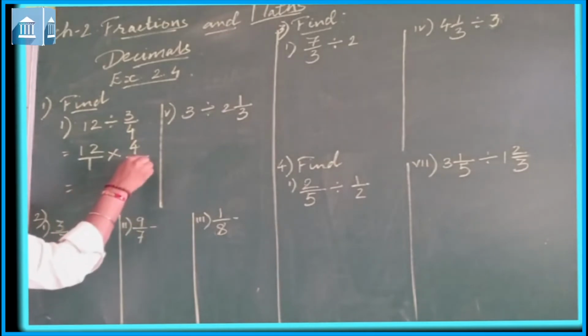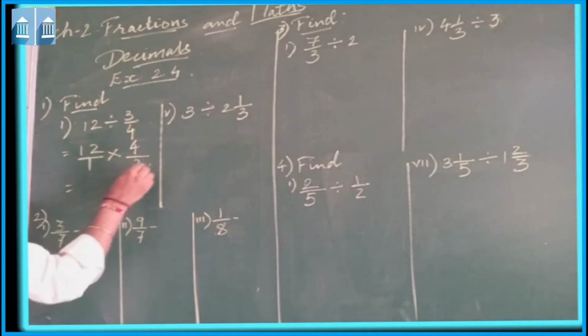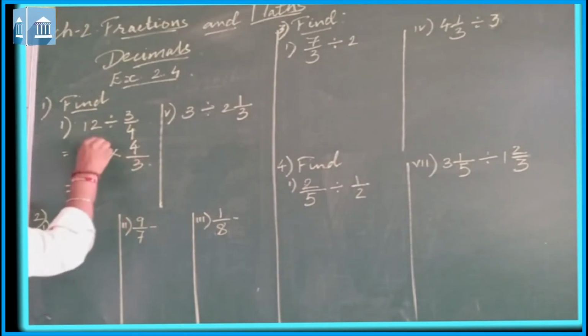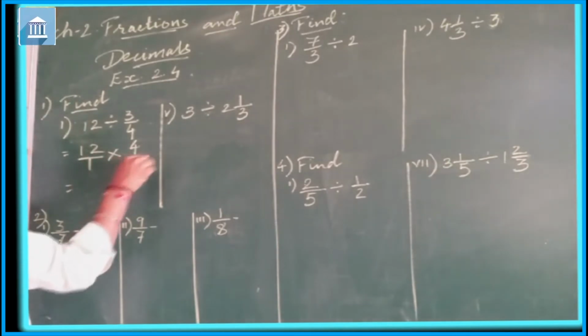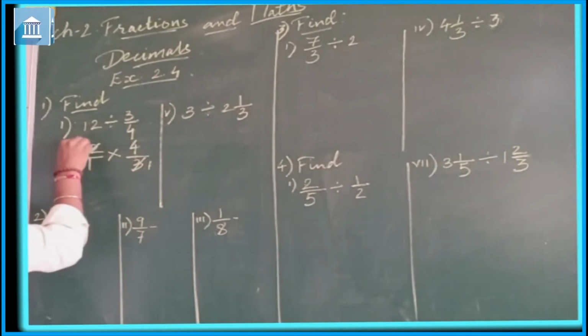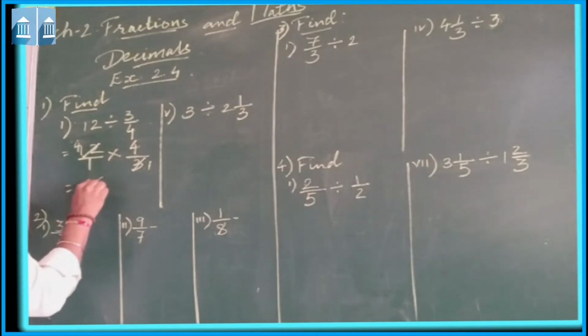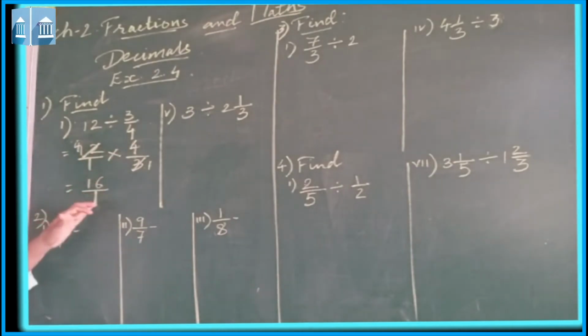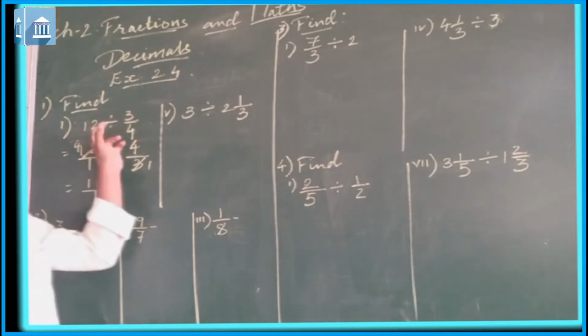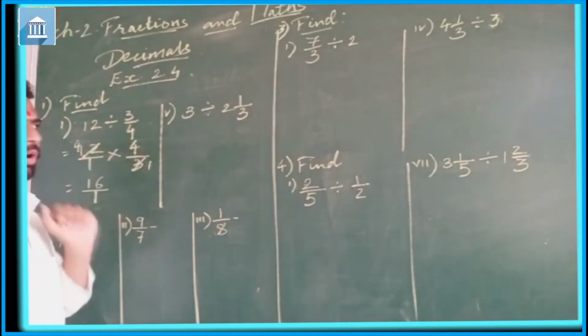Now 3 is a factor of 12, or you can say 12 is a multiple of 3. So 3 1s are 3, 3 4s are 12. So 4 into 4, that will be 16 upon 1. So this will be the answer of 12 divided by 3 upon 4.